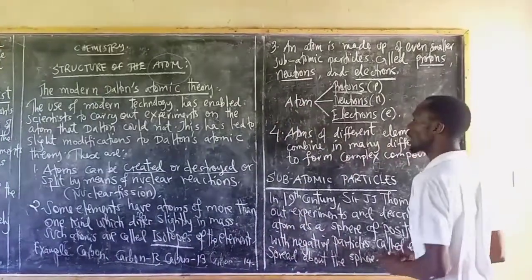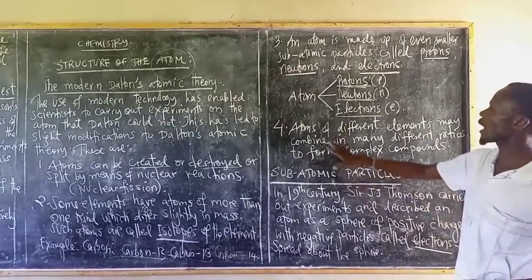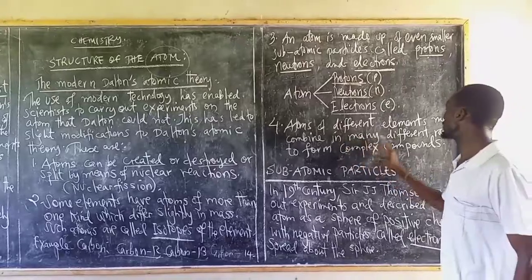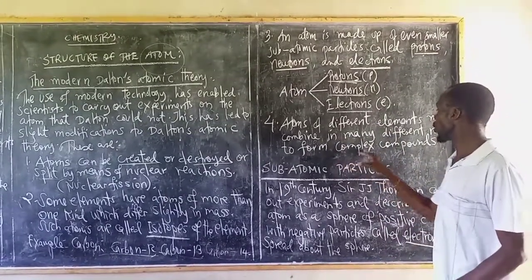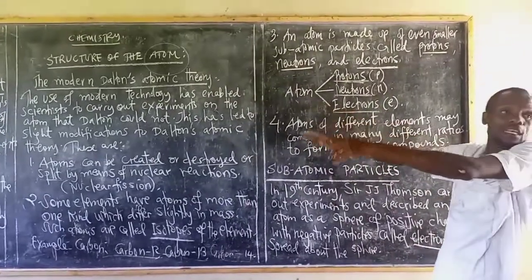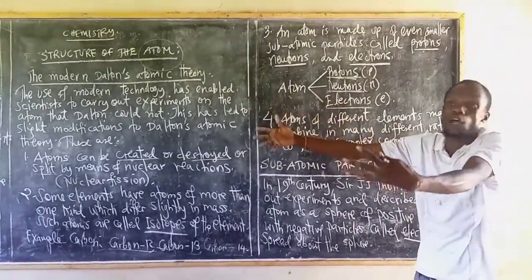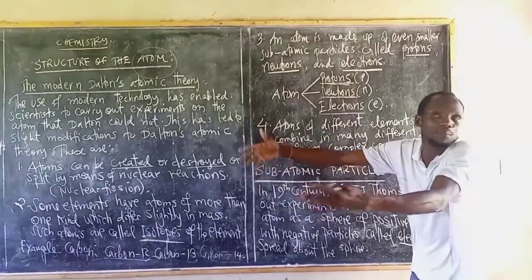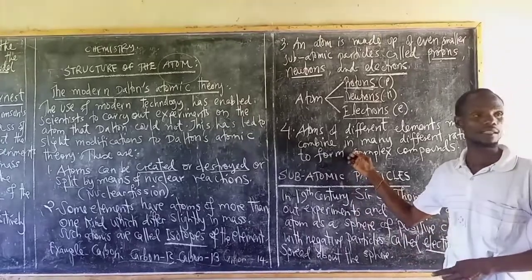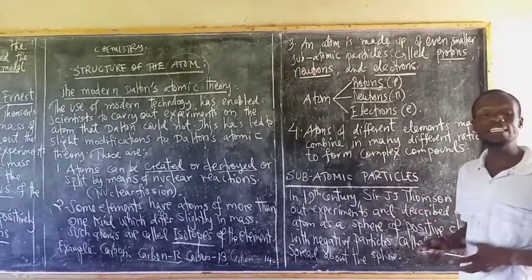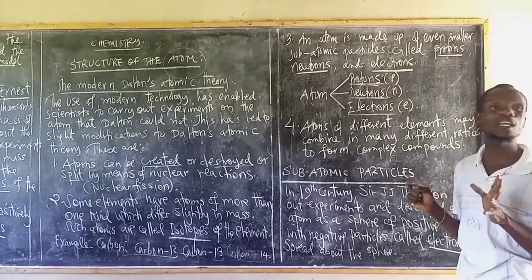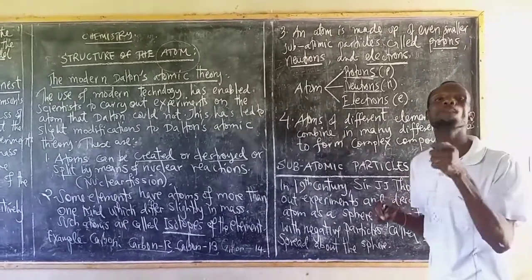And the first point after the modification is that atoms of different elements may combine in many different ratios to form complex compounds. According to Dalton, they combine in a simple ratio to form a molecule and even a simple compound. But they discovered that atoms may combine in many different ratios to form even complex compounds.